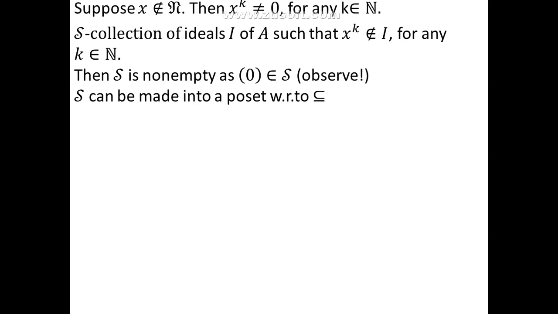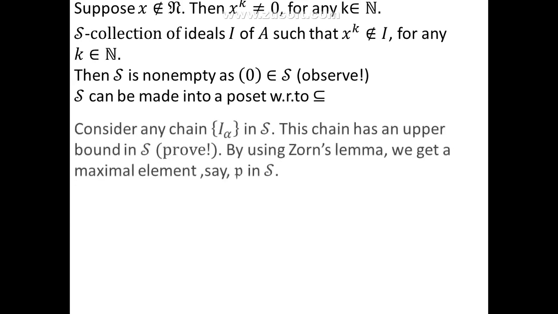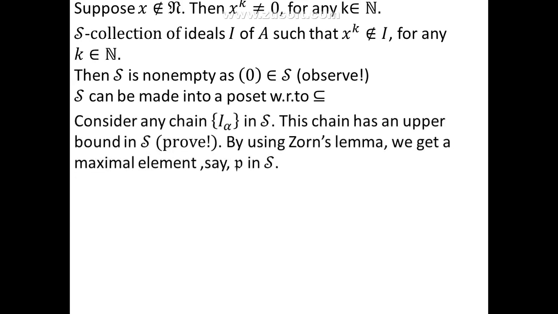You can verify all the three conditions easily here, that is, inclusion is reflexive, antisymmetric and transitive, so S is a poset now. And then consider any chain of ideals I alpha in S, as we have done in that theorem which I mentioned. Then you can prove that this chain has an upper bound in S. Try to get an upper bound for this chain. Since the chain is arbitrary, this says that every chain in S has an upper bound in S. Therefore, by using Zorn's lemma, this poset S must have a maximal element. We'll call it P.